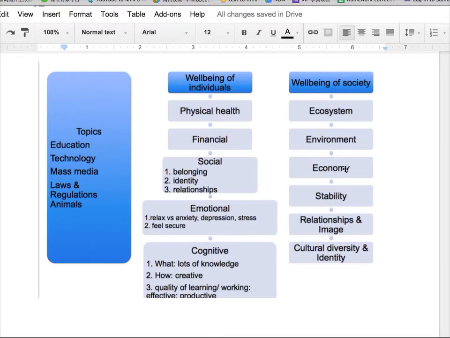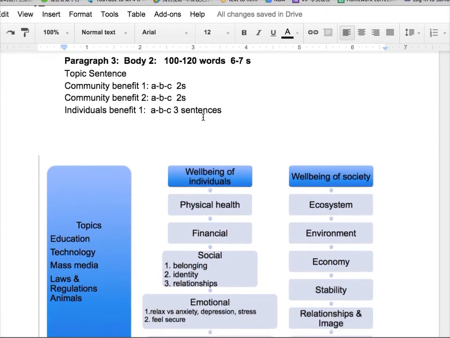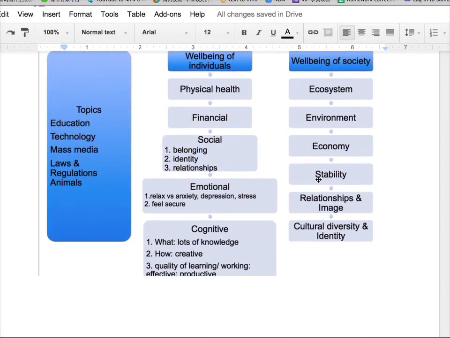I think so, right? If you work in a poor area, for example, if you teach in a poor area, the people will have more knowledge and they can have more jobs, and then the economy will become better. So this way you can say, oh, I know, this will benefit the economy. Okay, next benefit, will this benefit the stability? Probably people will not commit crimes, will not break laws after they are educated.